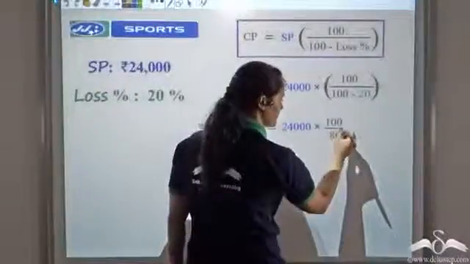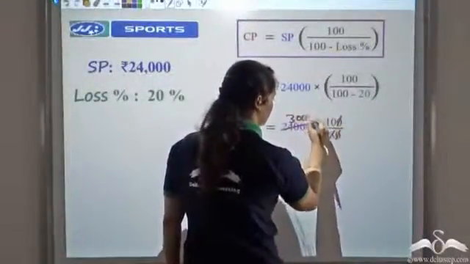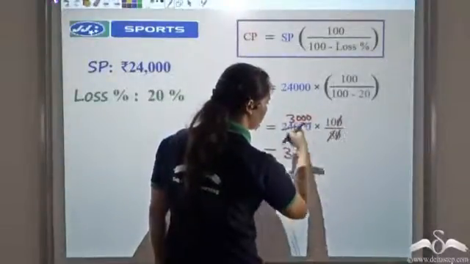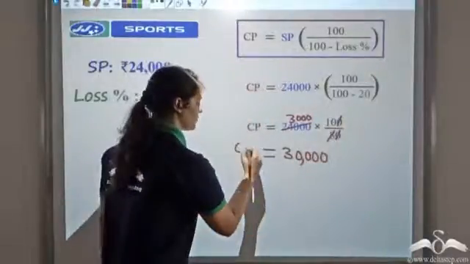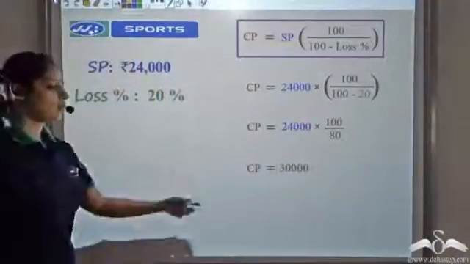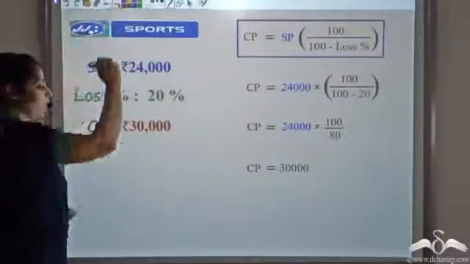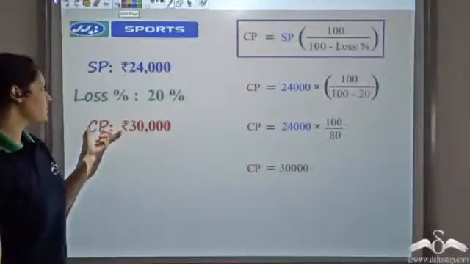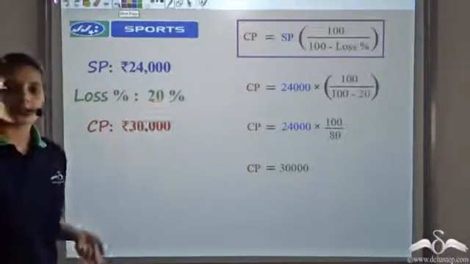Now I can cancel off the 0. 8 3s are 24 and 3,000 I get here. So what I get is 3 followed by 4 zeros. That is 30,000. So the cost price is 30,000. Selling price is 24,000. And hence you can see that there's a loss because cost price is greater than the selling price. Therefore there's a loss, and the loss is actually 20%.